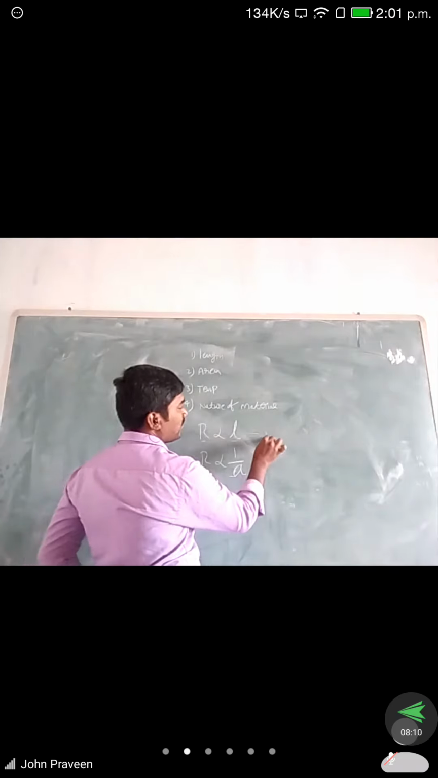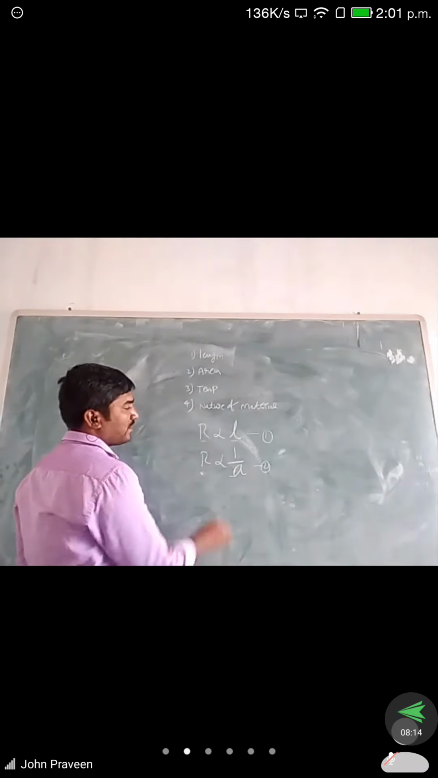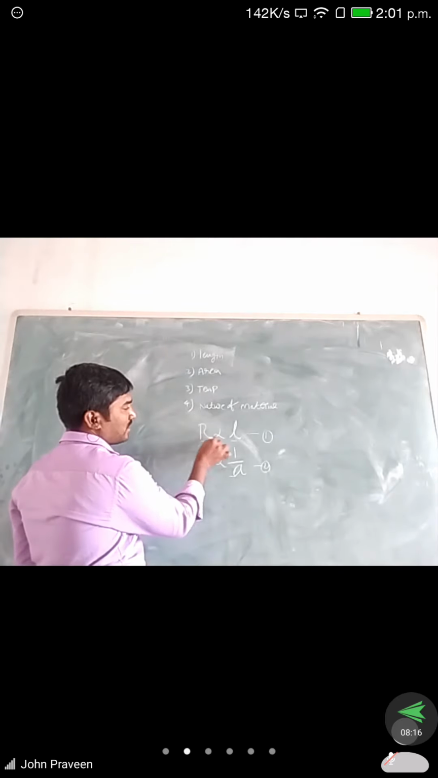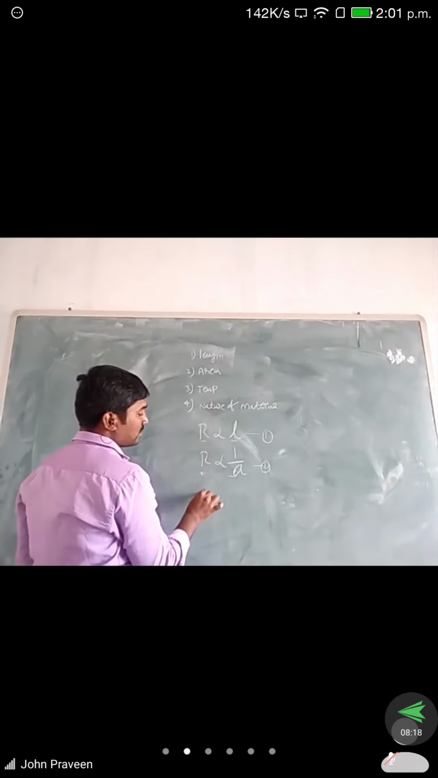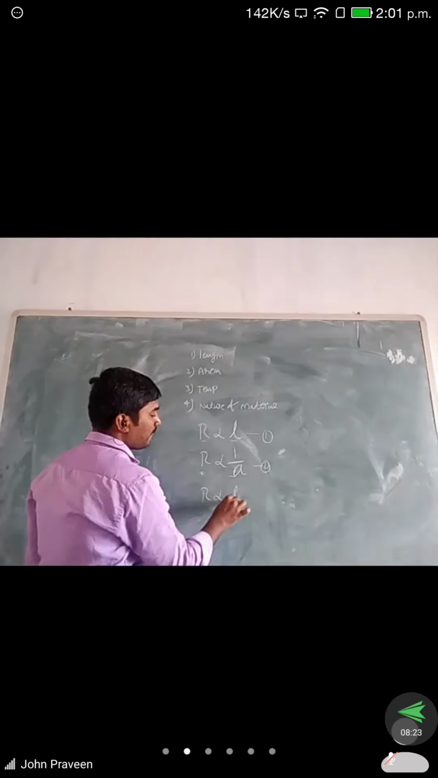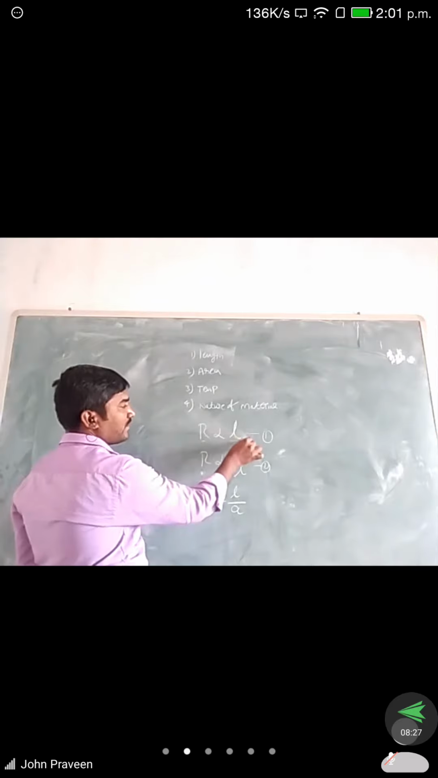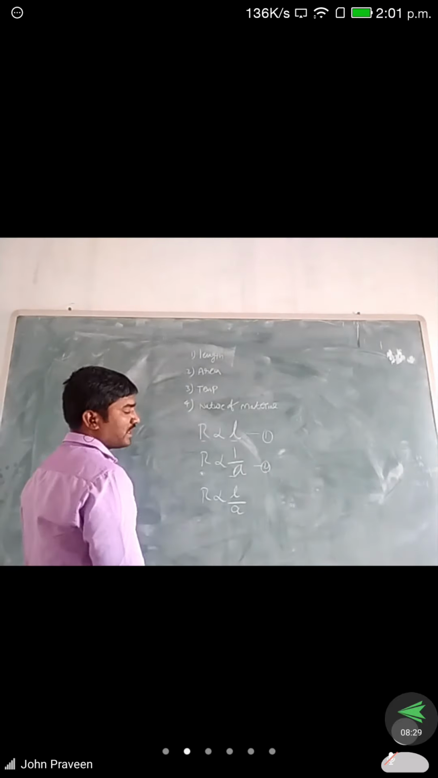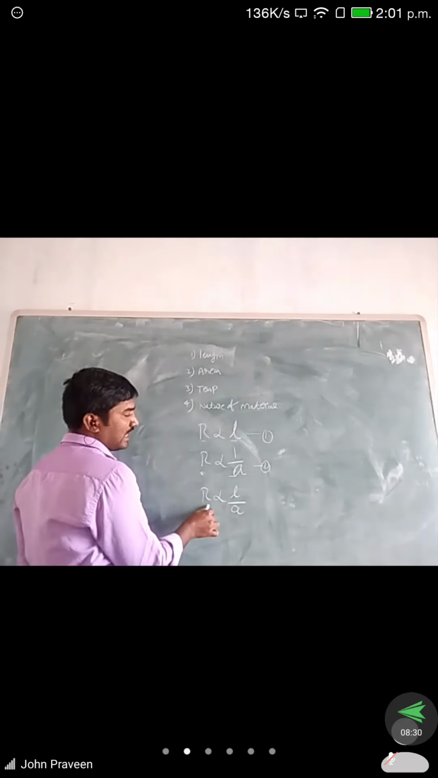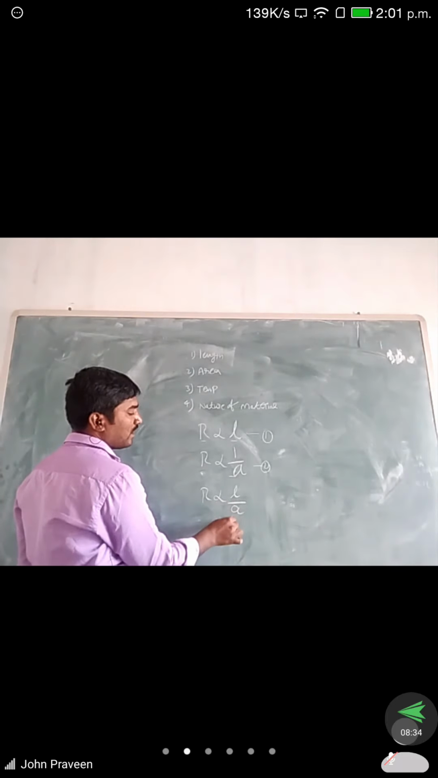So we are assuming this is equation 1 and this is equation 2. From equation 1 and equation 2, both are in terms of R. So that's why we are writing R is proportional to L by A. While comparing equation 1 and equation 2, we get R is proportional to L by A.